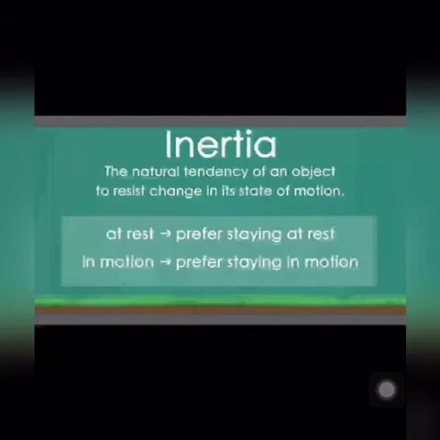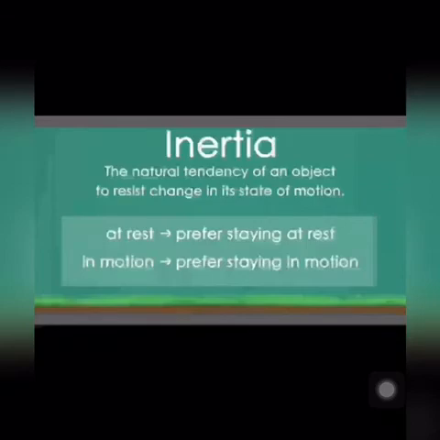So, inertia of a body is the inability of the body to change by itself its state of rest or state of uniform motion. Or we can say that inertia is the natural tendency of an object to resist any change in its state of motion. Thus, Newton's first law of motion defines inertia, and it is rightly called the law of inertia.